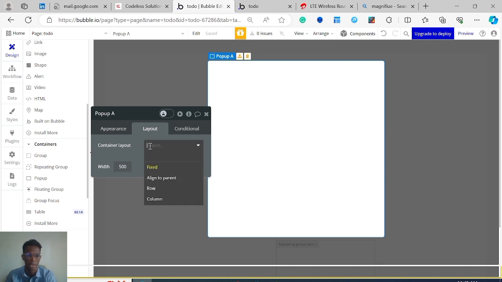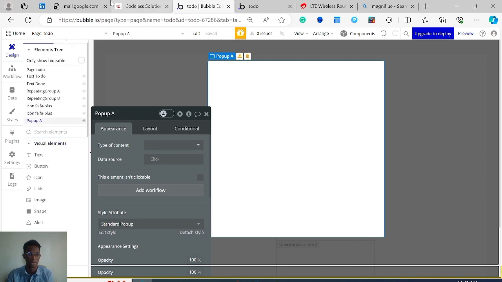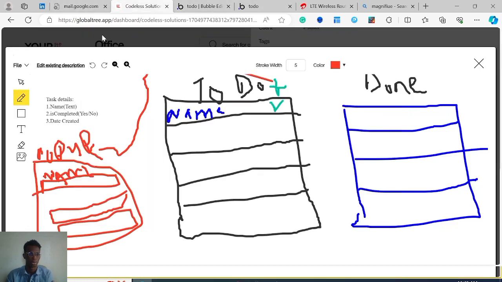So for now, I won't talk about this layout. We're just gonna keep it fixed. As we move further in the series, we'll talk about responsiveness and things like that. So what I want in my layout, let's look at our roadmap. I want the name.